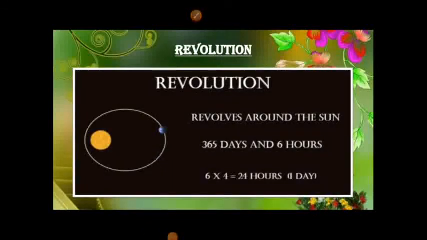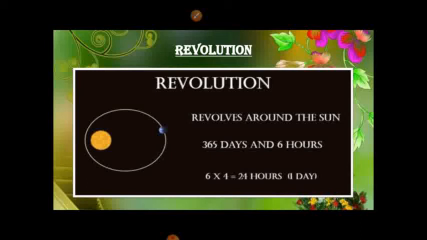Revolution. It is the movement of the Earth around the Sun on its elliptical path. The Earth takes 365 and a quarter days to complete one revolution. It revolves around the Sun at a speed of 30 km per second. For convenience, we take it as 365 days and call it a year. The remaining quarter day is added once in 4 years in the month of February. That is why February has 29 days once in 4 years. It is called a leap year.